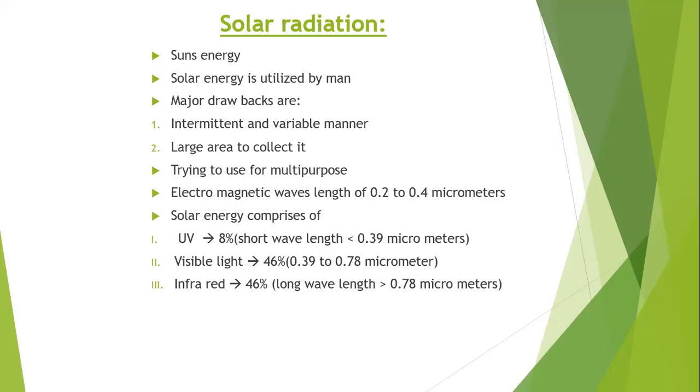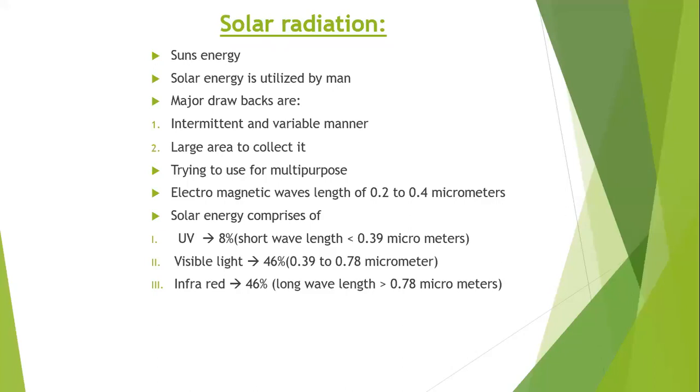We do not get constant solar radiation. The intermittent and variable manner in which it arrives at the earth's surface is a main drawback. The second main drawback is that to collect the solar energy we need a large area.